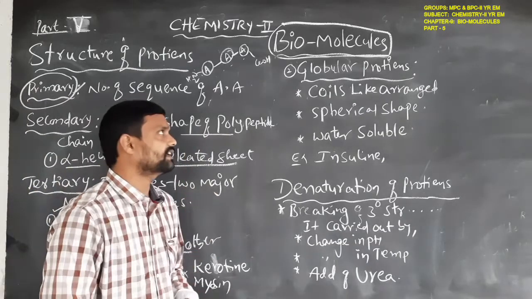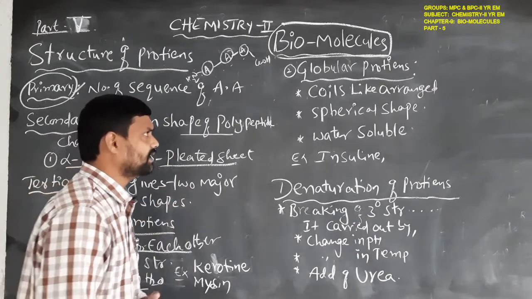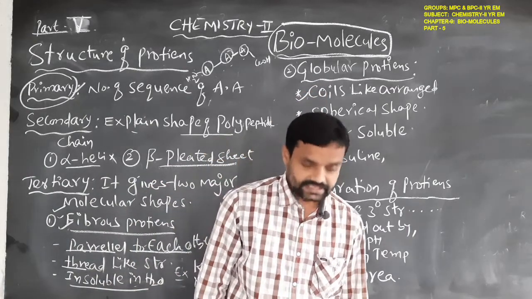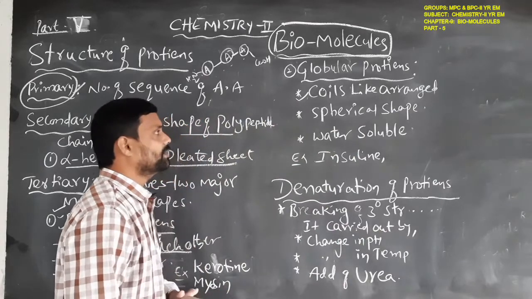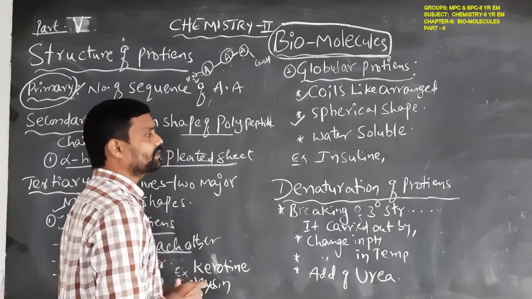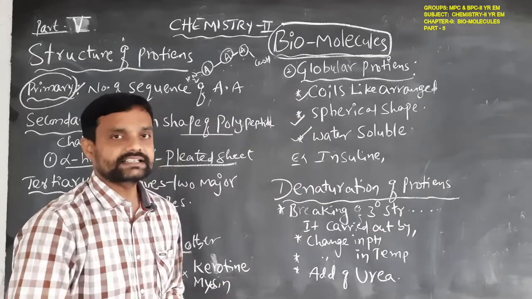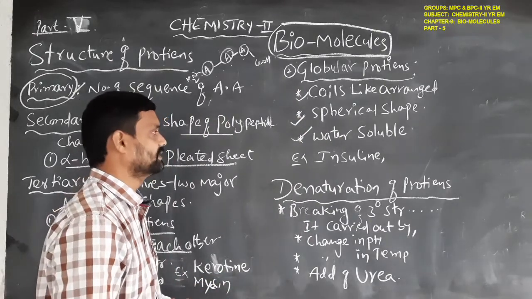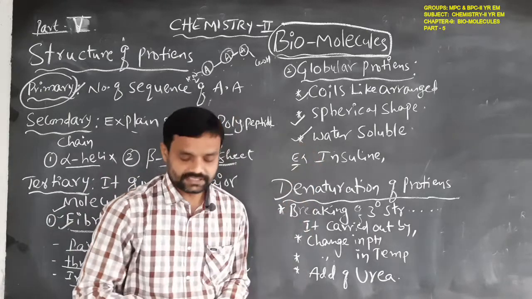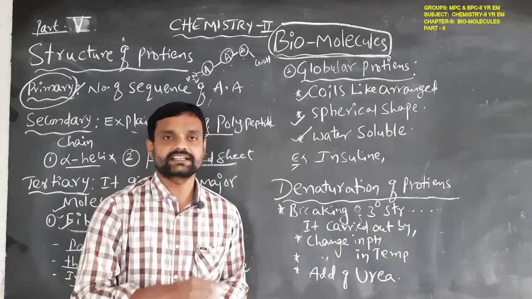Then the second one is the globular proteins. Globular proteins have a coil-like arranged structure, and they are spherical in shape. Globular proteins are soluble in water. These are the properties of globular proteins. An example of a globular protein is insulin. So this is the tertiary structure.